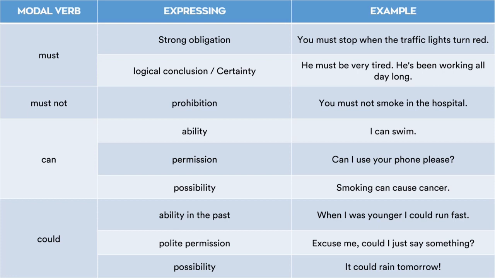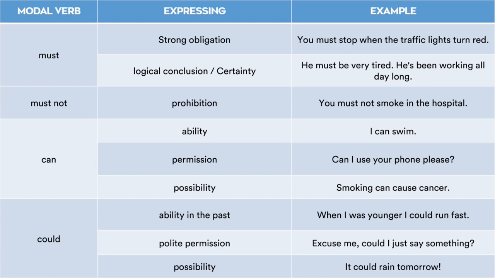The next word is could. First one is ability in the past. When I was younger, I could run fast. Now this is an ability of mine I am talking about, but the ability was in the past. I cannot do the same right now. When I was younger, I could run fast. So in my young age I could run faster, but I cannot do it now. So, ability in the past.